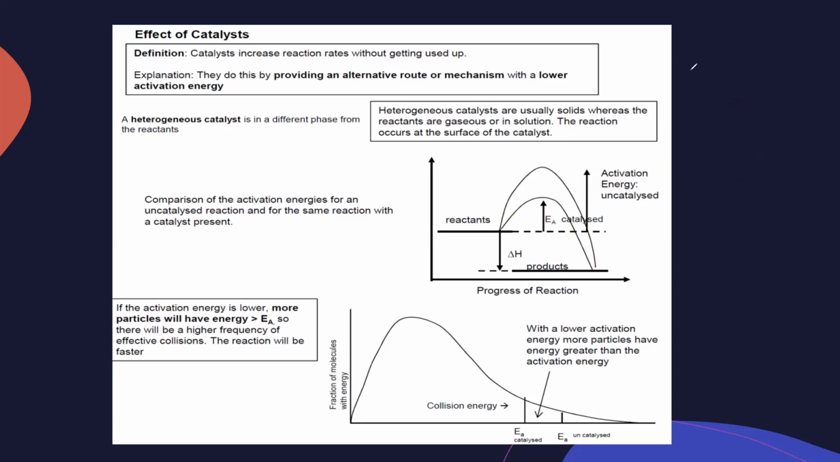If you remember, the manufacture of ammonia by the Haber process: we mix nitrogen with hydrogen, and as a result it forms ammonia. And we use iron as a catalyst. Nitrogen is a gas, hydrogen is a gas, but iron is a solid. So the reactants are in a gaseous state, but the catalyst is in a solid state. So we call this a heterogeneous catalyst.